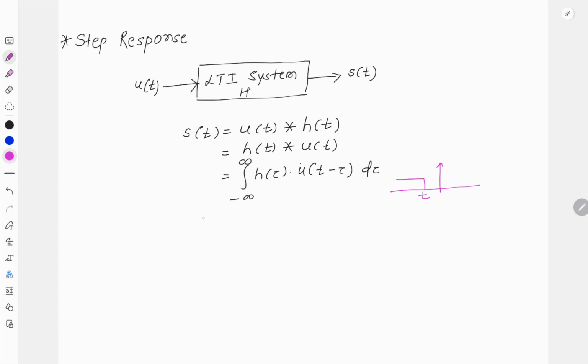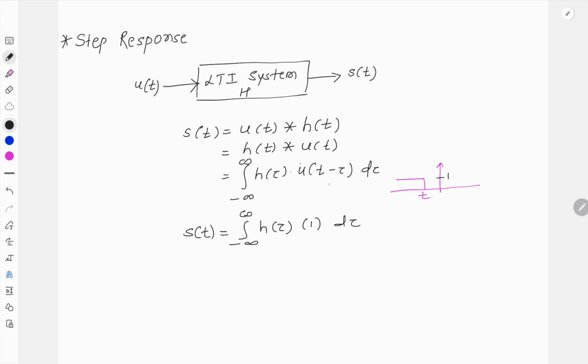If we substitute these limits in this equation, we get s of t equal to the integration from minus infinity to plus infinity of h of tau into u of tau, which is 1 because its amplitude is always 1, d tau.